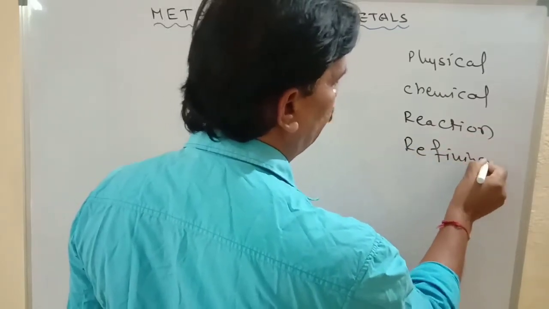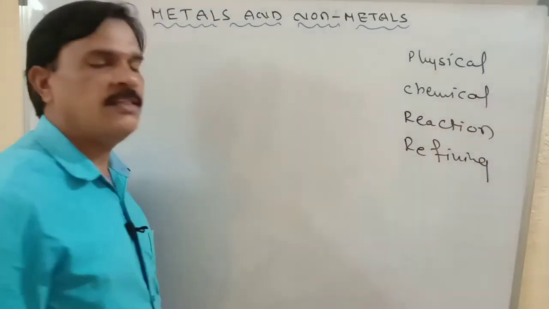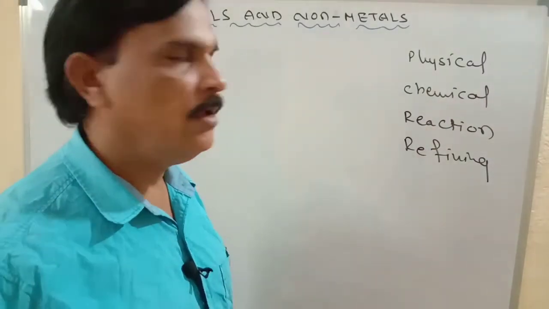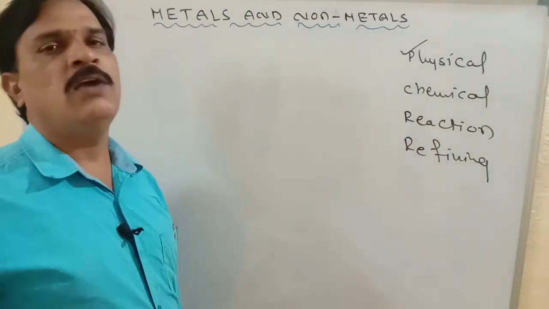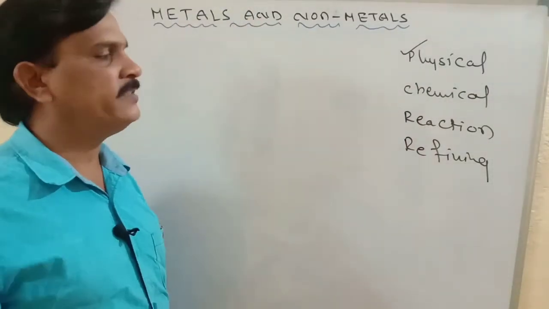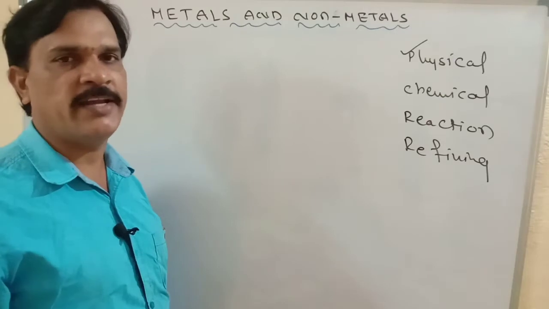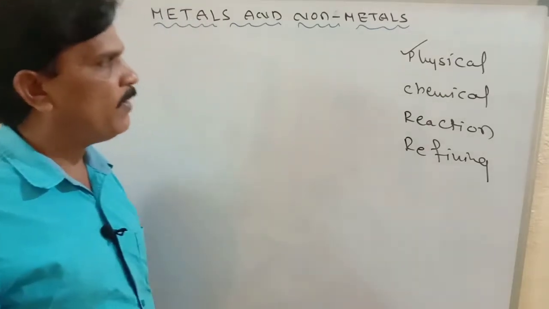If I discuss these four headings, then the chapter will close. First physical properties of metals, then physical properties of non-metals, then chemical properties, then reactions, then refining. So what are the physical properties?